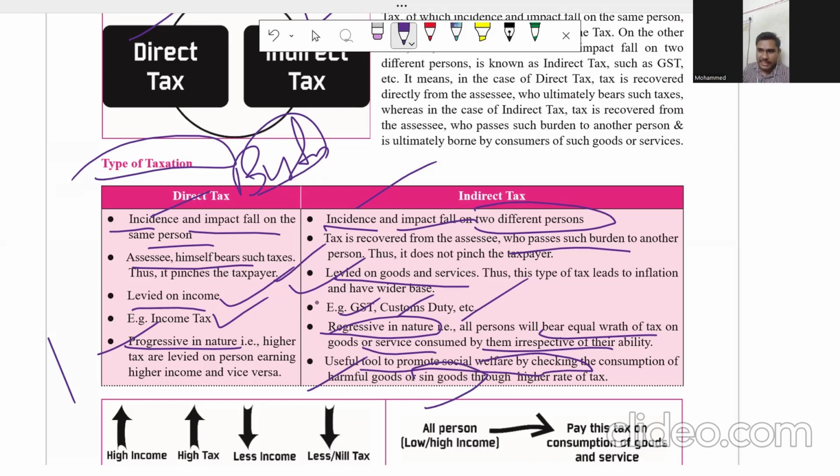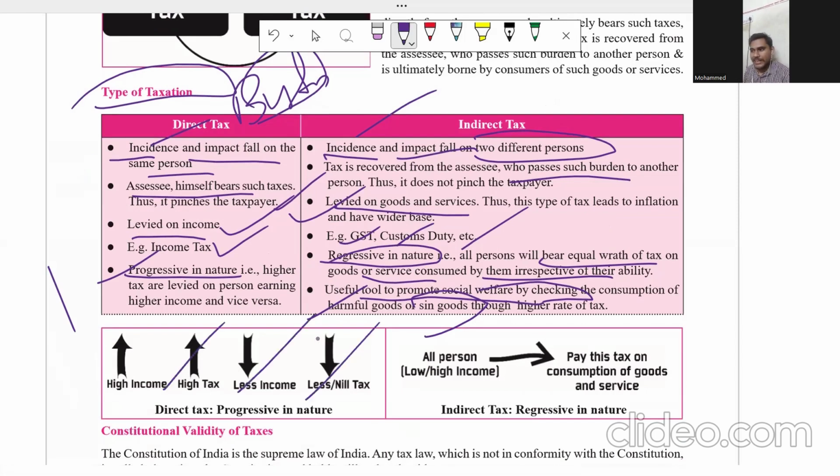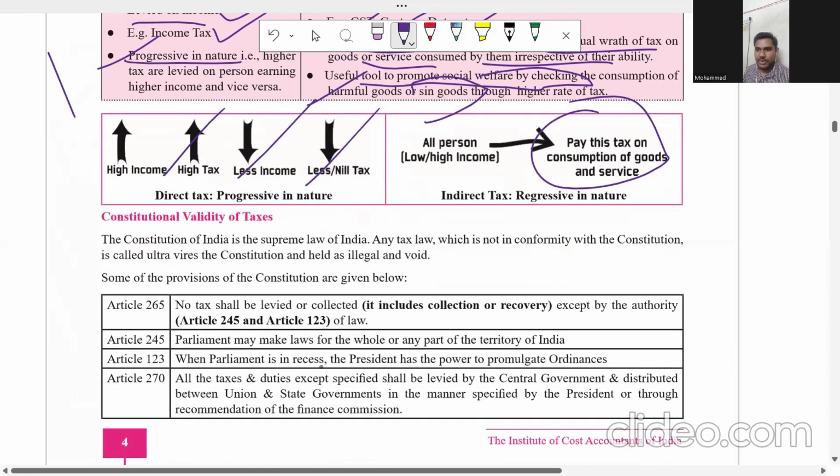In sin goods and all those types of goods, indirect taxes are levied more. Just remember, as of now, direct taxes are progressive in nature, indirect taxes are regressive in nature. As given in the example as well, higher the income, higher the tax. Lower the income, lower the tax. All persons pay tax on consumption of goods and services.